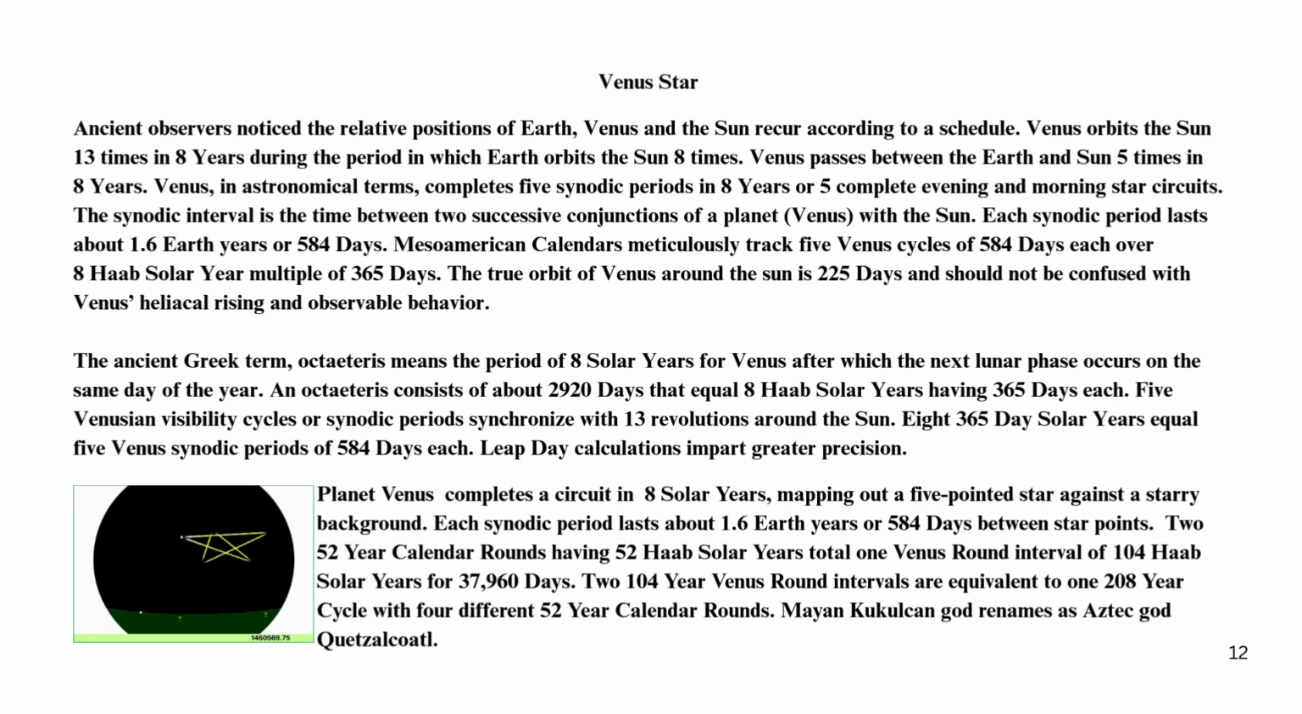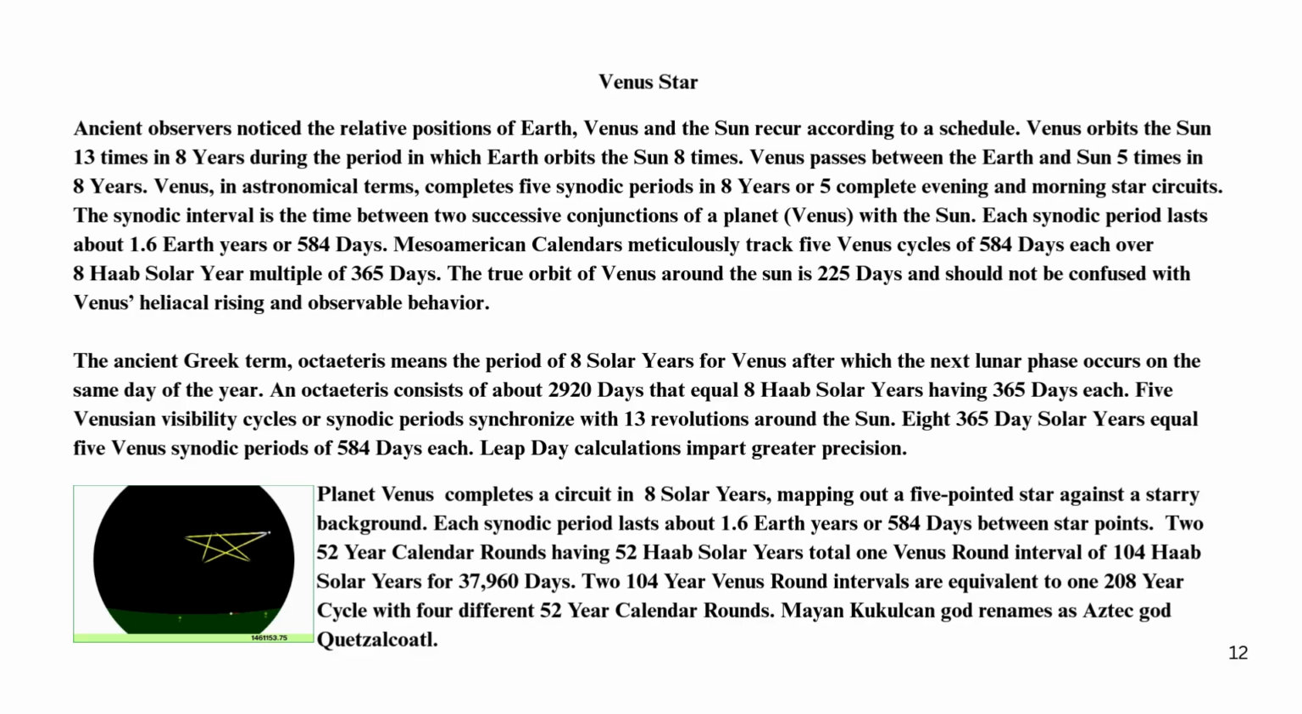Venus star. Ancient observers noticed the relative positions of Earth, Venus, and the Sun recur according to a schedule. Venus orbits the Sun 13 times in 8 years during the period in which Earth orbits the Sun 8 times. Venus passes between the Earth and Sun 5 times in 8 years. Venus, in astronomical terms, completes 5 synodic periods in 8 years, or 5 complete evening and morning star circuits. The synodic interval is the time between 2 successive conjunctions of a planet, Venus, with the Sun. Each synodic period lasts about 1.6 Earth years or 584 days.